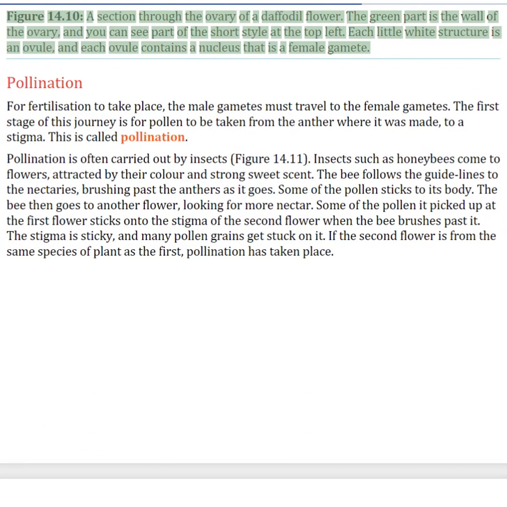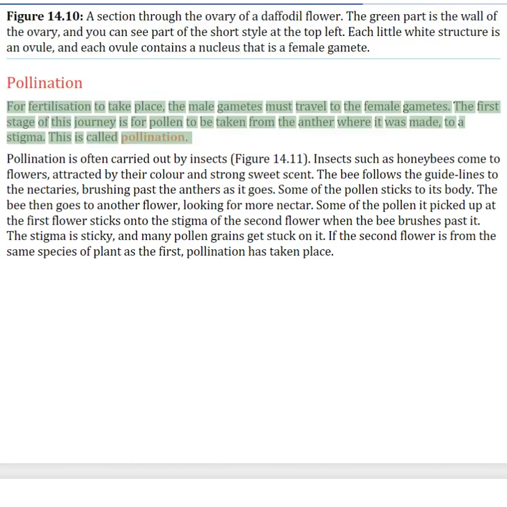Figure 14.10, a section through the ovary of a daffodil flower. The green part is the wall of the ovary, and you can see part of the short style at the top left. Each little white structure is an ovule, and each ovule contains a nucleus that is a female gamete.